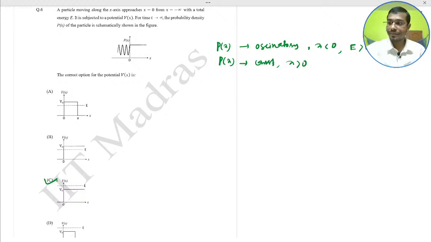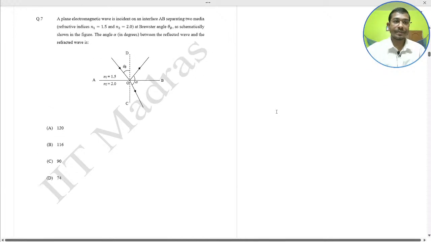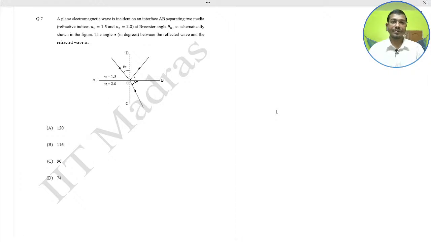So next, question number 7. A plane electromagnetic wave is incident on an interface AB separating two media, refractive indices n1 = 1.5, n2 = 2.0, at Brewster's angle theta B, as schematically shown in the figure. The angle alpha in degrees between the reflected wave and the refracted wave would be what?